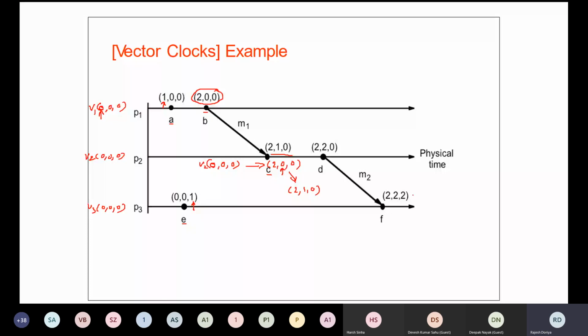Is that clear? So for F, we calculated the maximum of 0, 2, which came out 2. Then the maximum of 0, 2 again came out 2. Then 1, 0 came out 1. Then we apply VC2, and after applying VC2 we are getting 2, 2, 2.